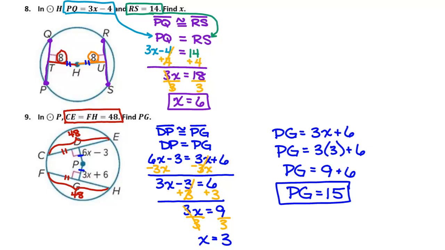That is how you would have done the last two problems on the homework. They are equidistant from the center, so the chords would be congruent if the distance was the same from the center. And if the chords are congruent, then the distance is the same from the center. All right, let's go ahead and flip it over to page 7 now.